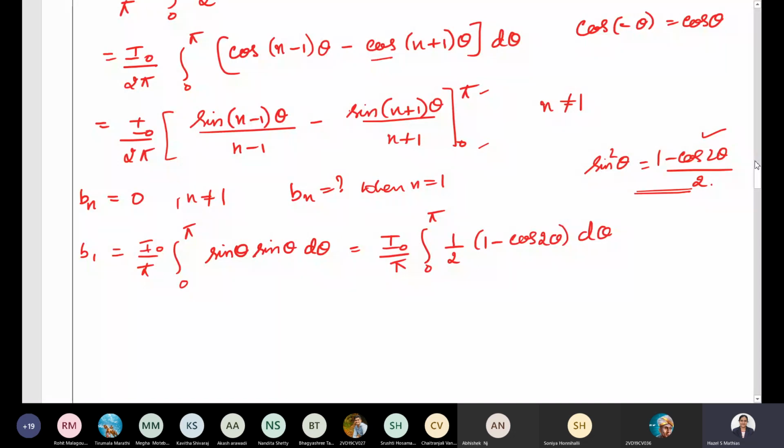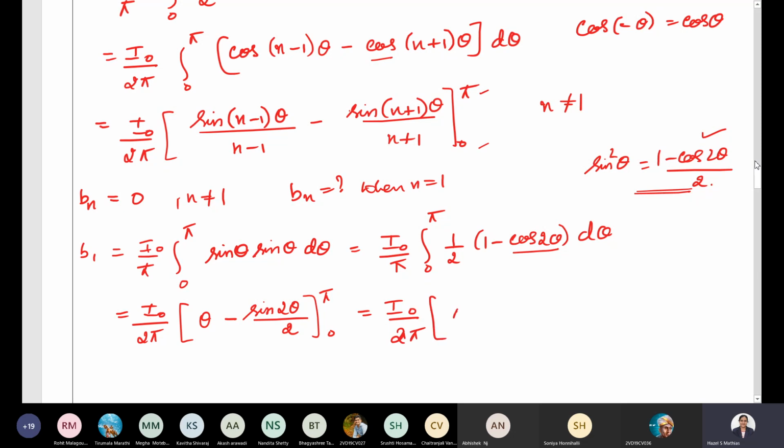So it will be I naught divided by 2 pi into integration of 1 with respect to theta, which is theta, minus integration of cos 2 theta, which is sine 2 theta divided by 2, and the limits will vary from 0 to pi. Now what happens when you put the limits? It's I naught divided by 2 pi into, put the upper limit for theta, pi minus 0. Similarly over here, sine 2 pi, sine 0, it is going to be 0. From here this pi gets cancelled. We get I naught divided by 2.